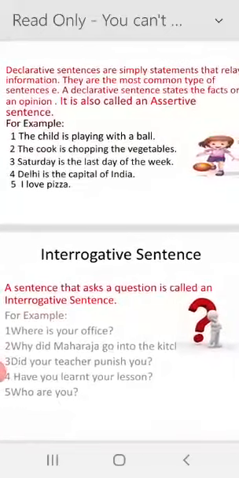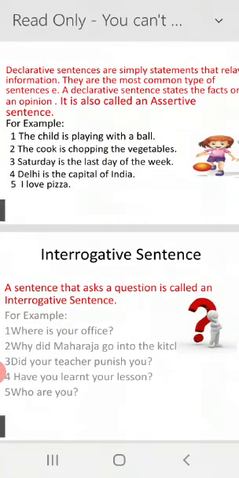So this is a simple sentence. The cook is chopping the vegetables. Saturday is the last day of the week. Delhi is the capital of India. I love pizza. So they are the most common type of sentences or statements.